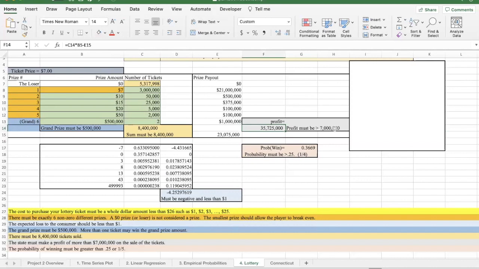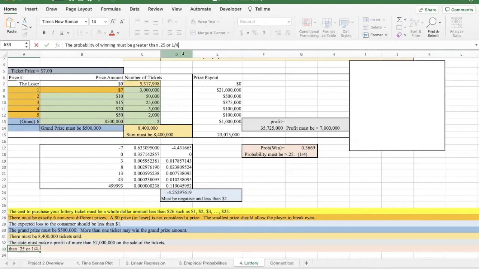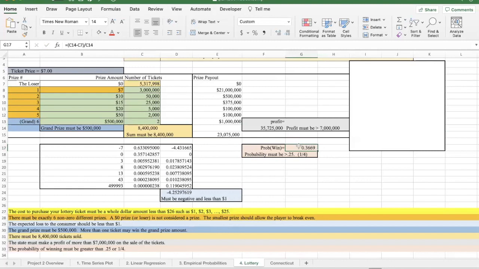That's why these lottery tickets are created, to raise money for the state to pay off the state's bills. Sometimes they say it goes to education, and sometimes they say it goes to other things. And finally, you want to make sure that the probability of winning is greater than 0.25. And this is another thing that will bring back the consumers to play more often. If they're going to win 1 in 4 times, they're more likely to play than if they're going to win 1 in 30 times. So you want the probability of winning to be larger than 0.25. My ticket here matches that.